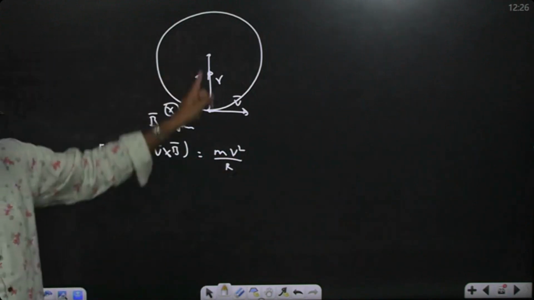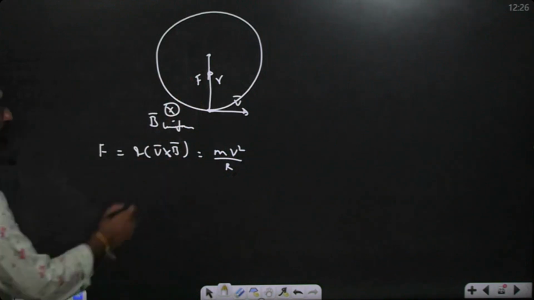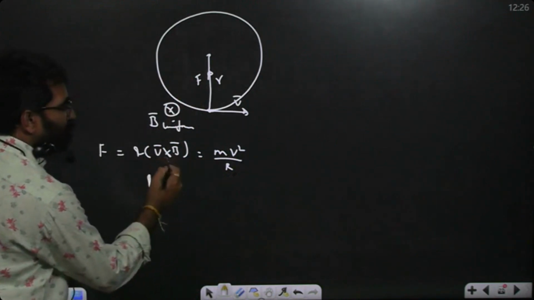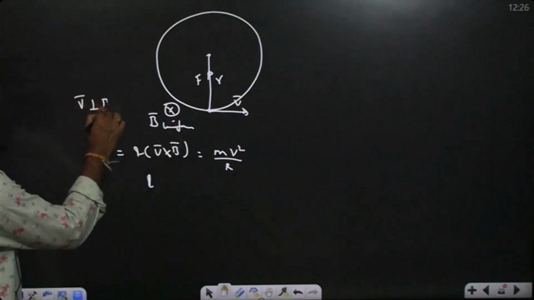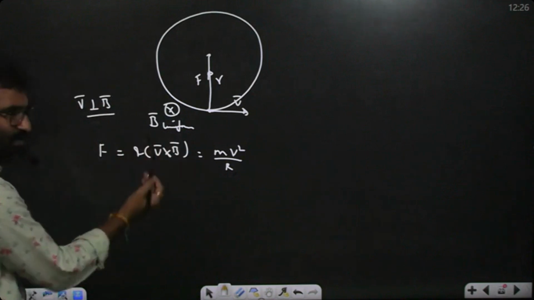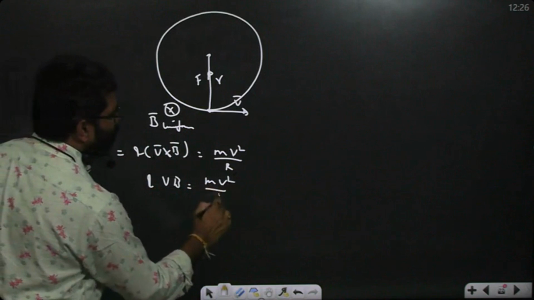That is a radial force only. That radial force is mv square by r. Net force is mv square by r. So q into v bar cross B bar, v bar and B bar are perpendicular to each other. Sin 90 is 1. So qvB is equal to mv square by r.